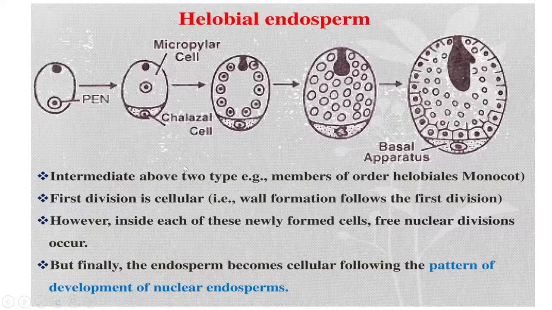Now, distinguishing characters of this type: it is intermediate between the two types. Members of order halobiales show this type of endosperm. First division is cellular, that is, wall formation follows the first division. However, inside each of these newly formed cells, three nuclear divisions occur, but finally the endosperm becomes cellular following the pattern of development of nuclear endosperm.